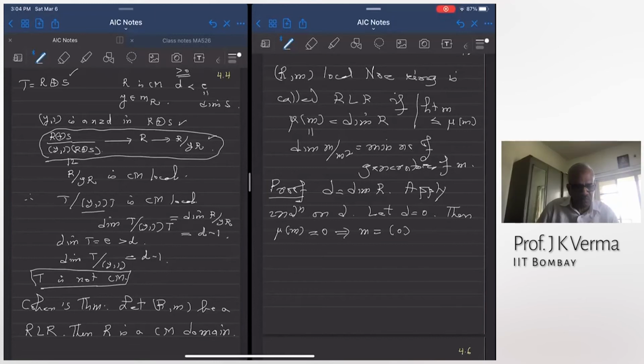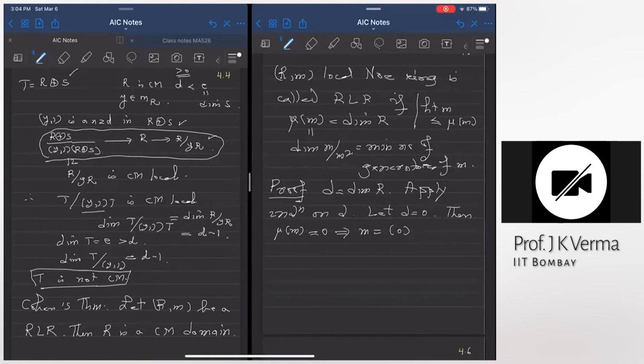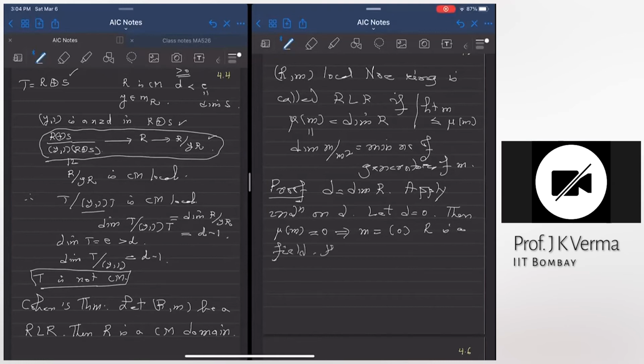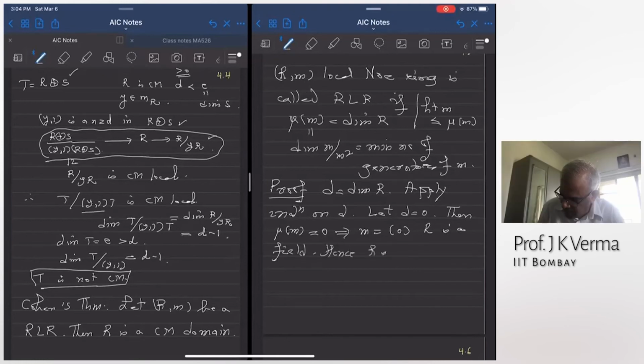What can you say, Diksha, about the local ring? Then R will become a field. R is a field, so that's an integral domain. Yes, and a field is trivially a Cohen-Macaulay ring. Its depth is 0, dimension is 0. So this is fine. R is a domain, R is a field in this case, and hence R is a Cohen-Macaulay domain, trivially.